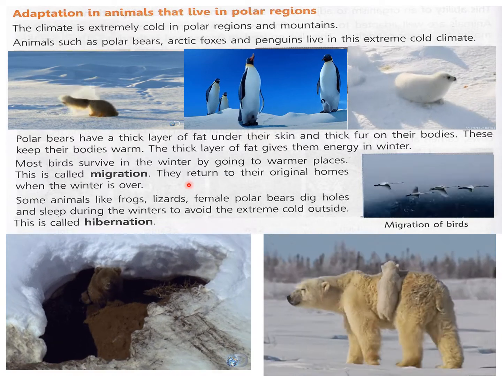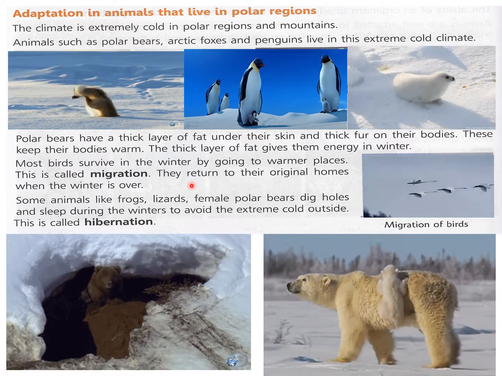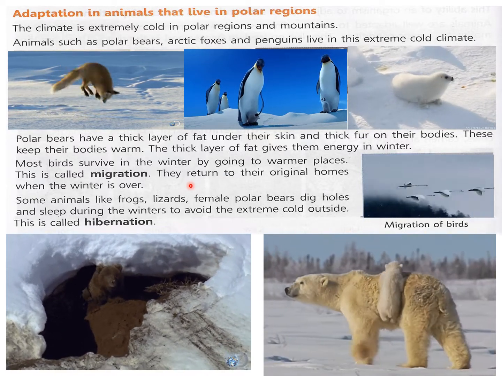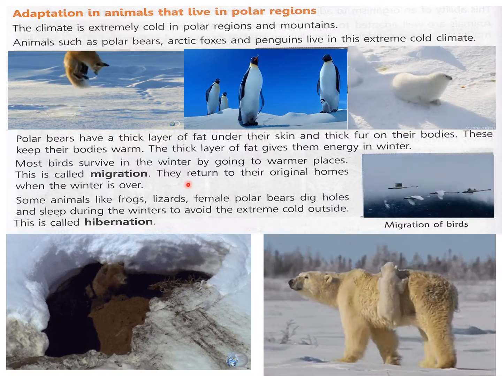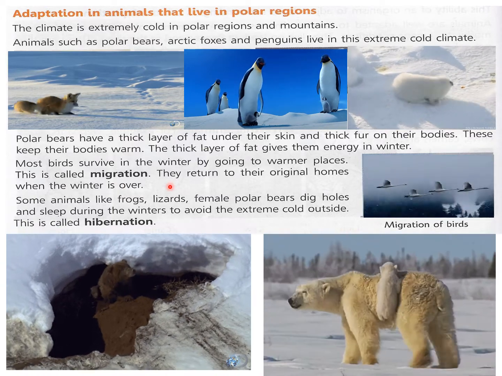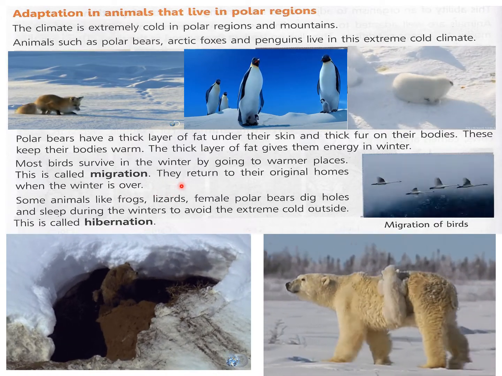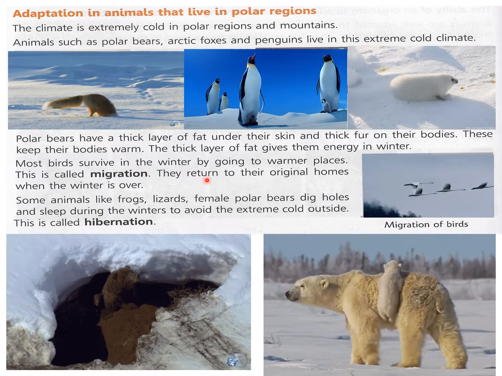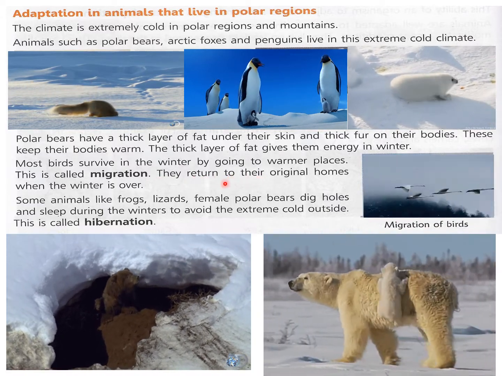Many Siberian cranes fly thousands of kilometers to come to India because the weather in India is warm in the northern region. So they come here. You can see these birds in February. So all these are migratory birds and they go back again when the winter is over.